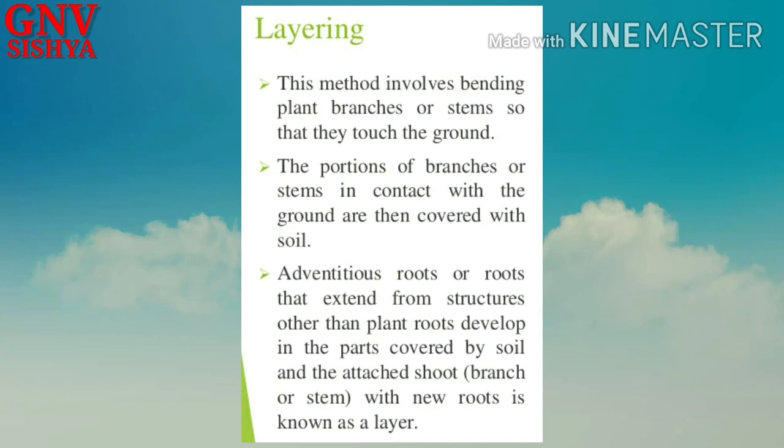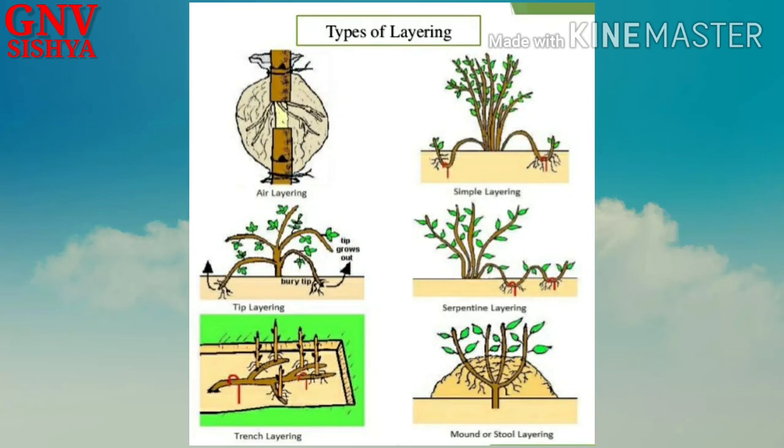Layering is a method which involves the bending of plant branches or stems so that they touch the ground. Okay, so many plant stems have the property that when they come in contact with soil, they will start growing roots. So this method is exploited in layering. The portions of branches or stems in contact with the ground are then covered with soil, and because of the presence of soil, adventitious roots will start to develop, right?